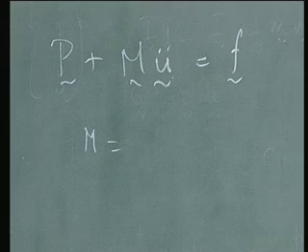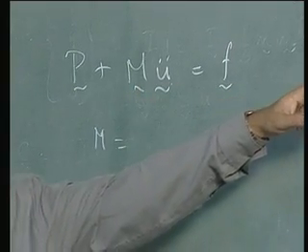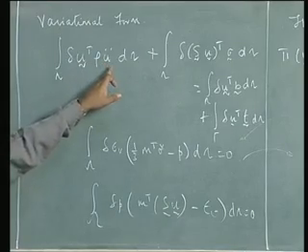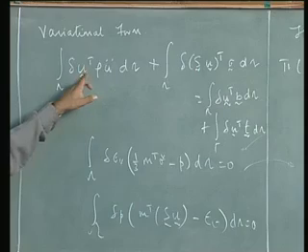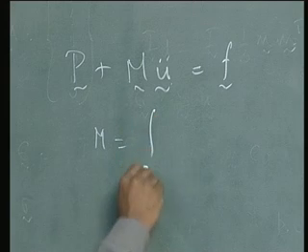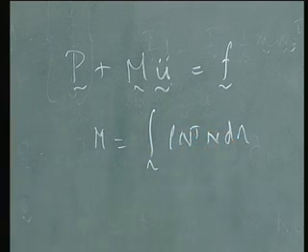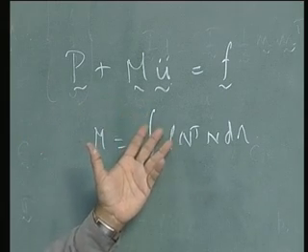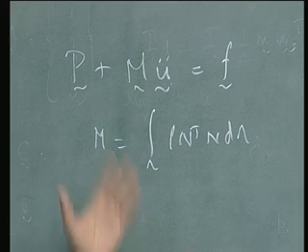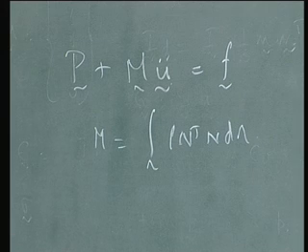in your earlier classes. So for the mass matrix, you substitute that, you can see that delta u transpose can be substituted in terms of N. So this is again N. So N transpose rho N transpose N is the mass matrix, integrated over d omega. You can, if you want, for further analysis either remove it or keep it as it is. If you are going to do a static problem, then you can remove that particular term. If you are going to do a dynamic problem, then you can keep it right there.